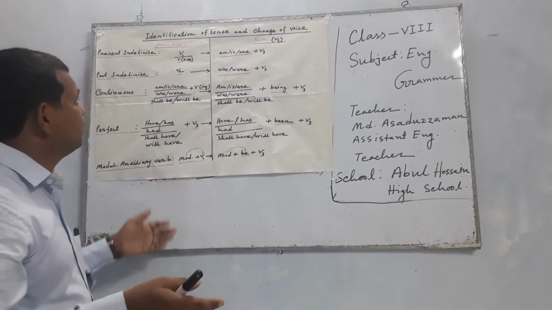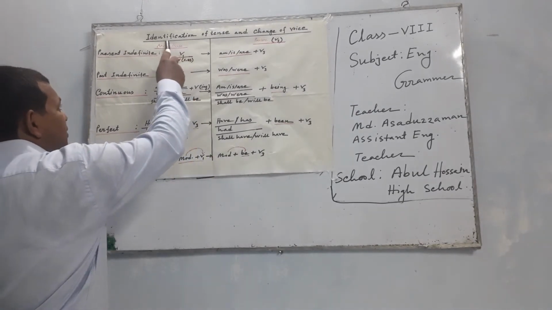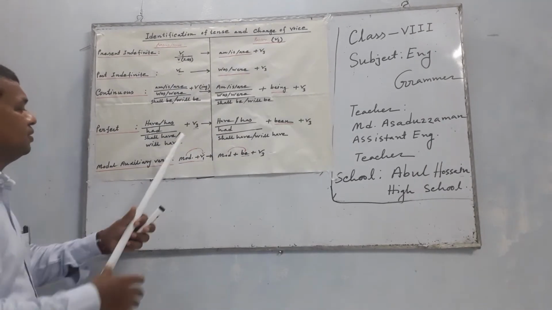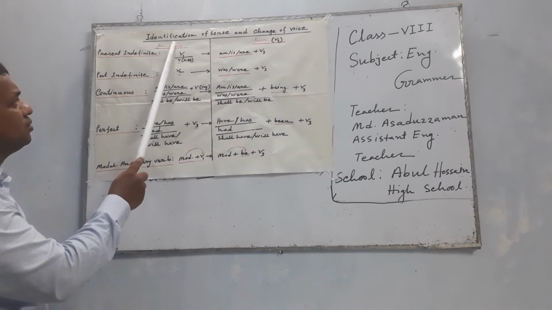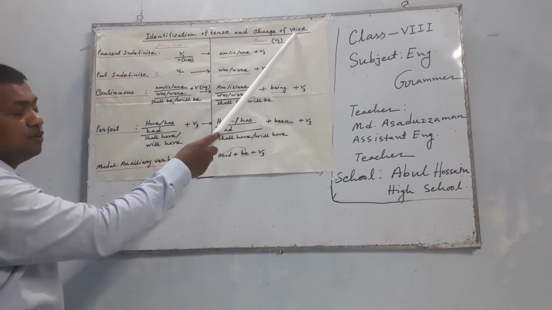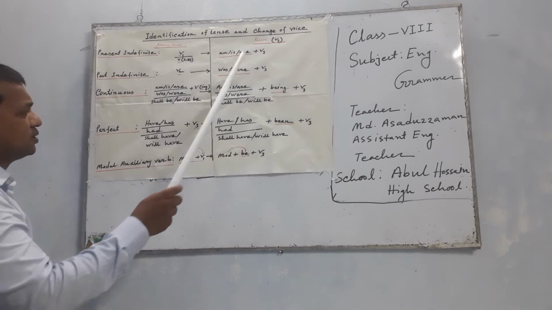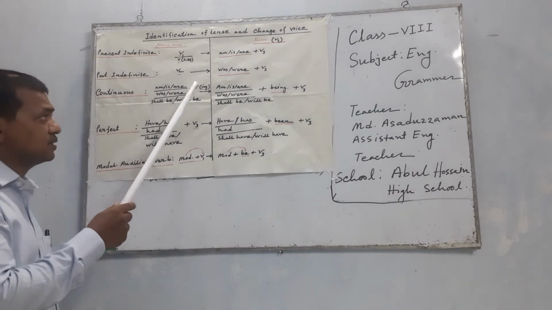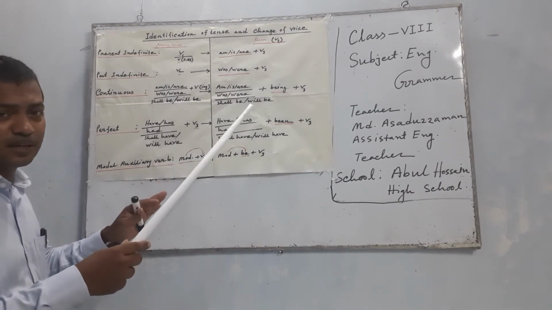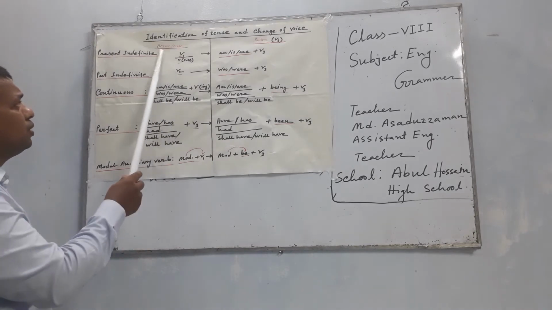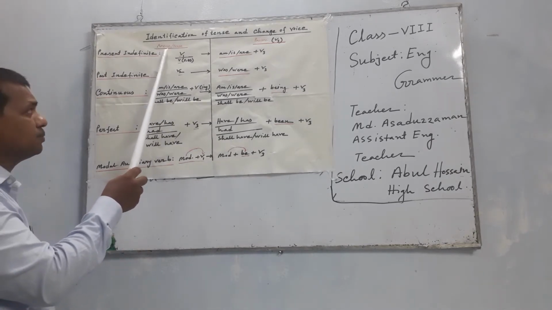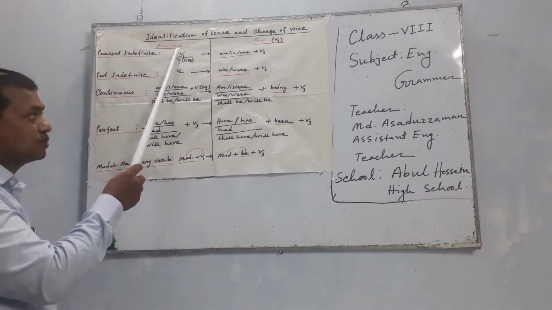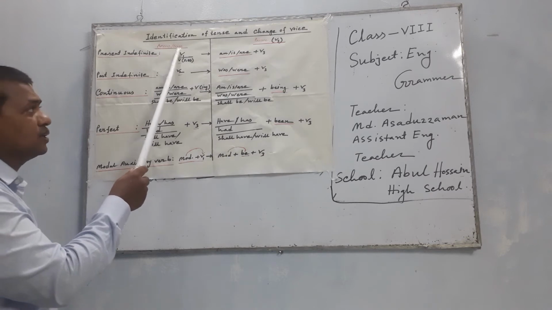Back to the board. Please concentrate. I am writing the identification of tense and change of voice. I think this structure can help you recognize any sentence, and it can change active to passive and passive to active. The red color writing is called active; another name for it is tense.